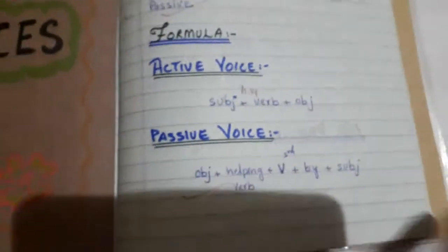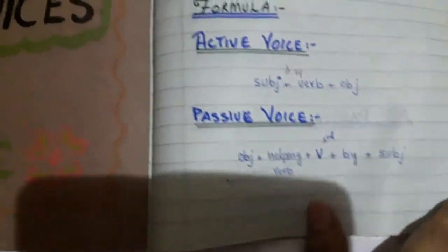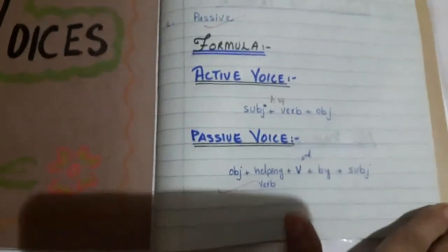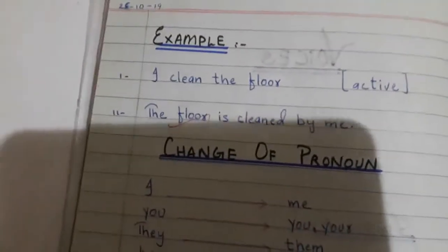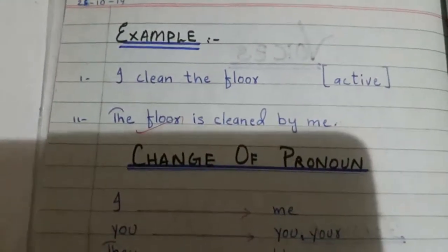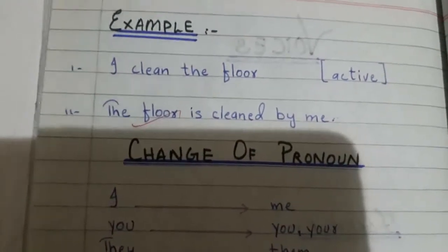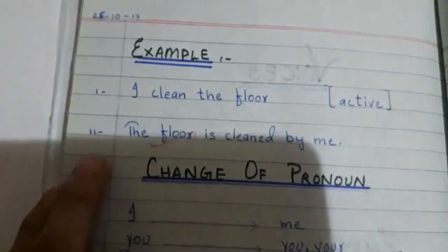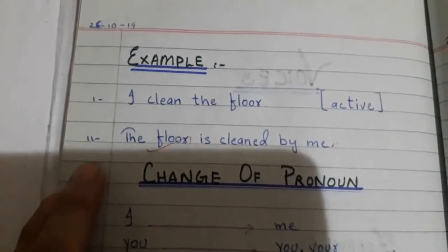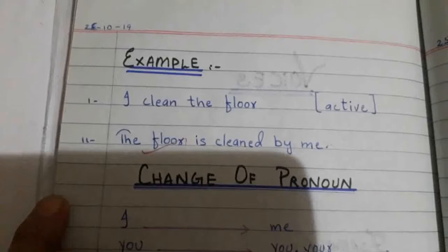This is the formula of the two. You have to do it in the same way in your copy. Have a look. Then you will write the example. Active voice: I clean the floor. I is the subject, clean is the verb, first form, then our object, the floor.